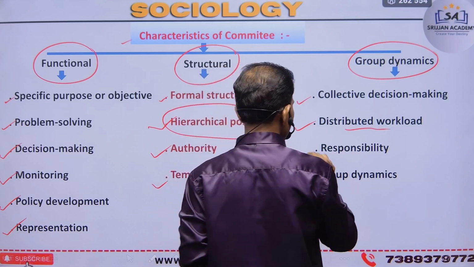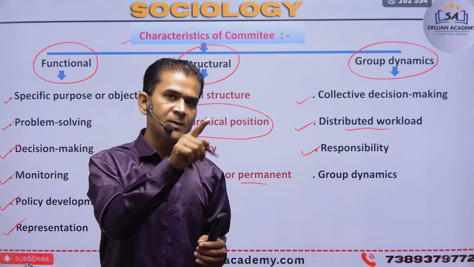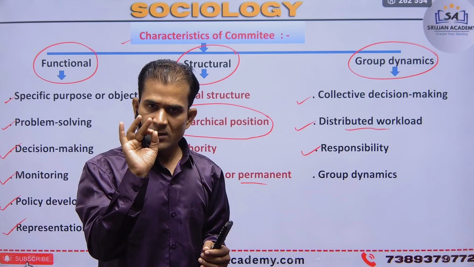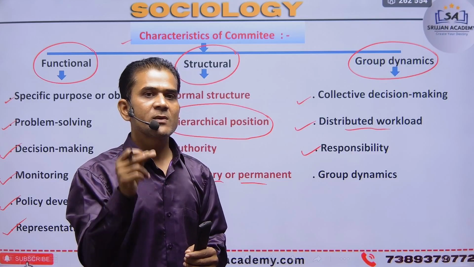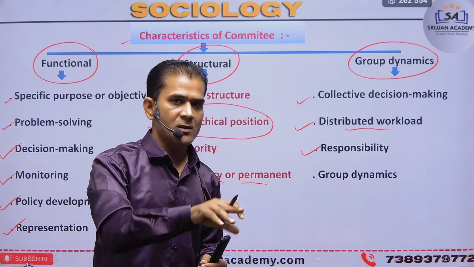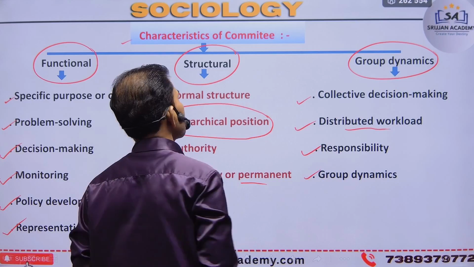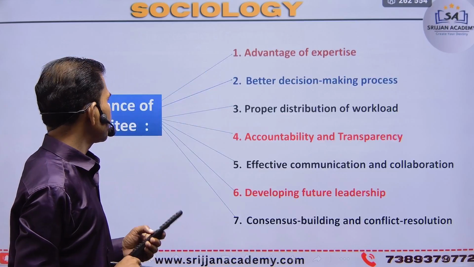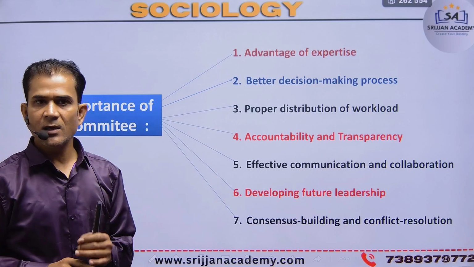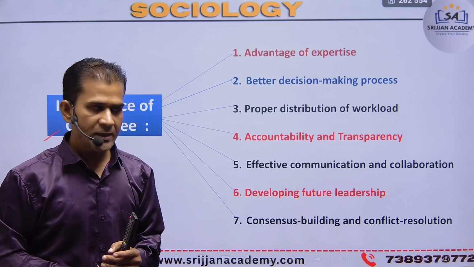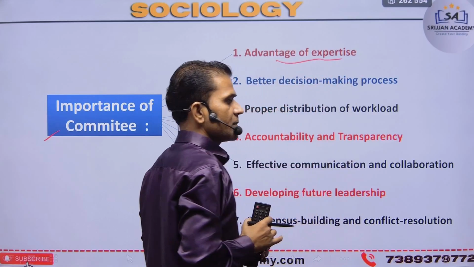Next is responsibility: the person who handles the daily work is responsible. When the work is divided for that person, that person may be responsible for decision making and work responsibility. So those are the characteristics of a committee. Next is the importance of a committee in our society. First is the advantage of expertise, because the committee member is an expert in that work.